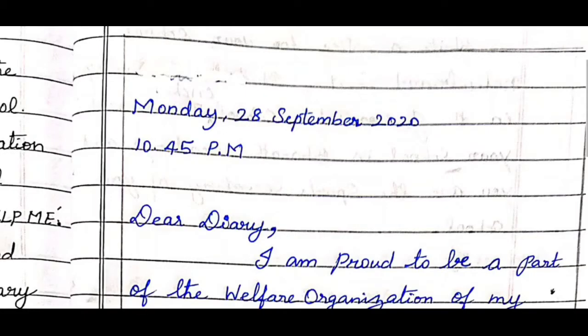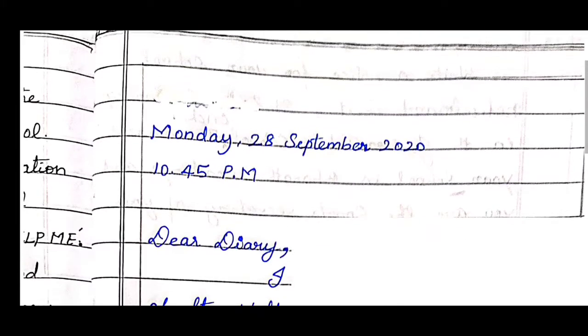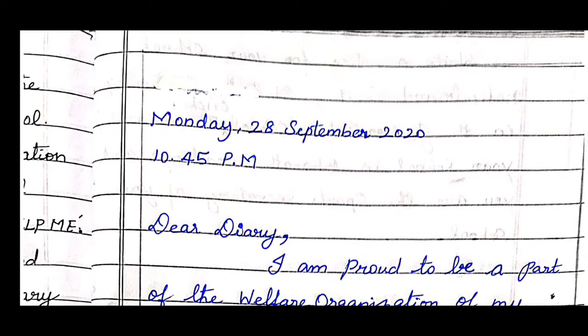Children, let's see the answer here. So look at the diary entry here. Even diary entry should be written only inside the box. First you need to write the date, time, day, date, month, year, then timings, that is 10:45 p.m.